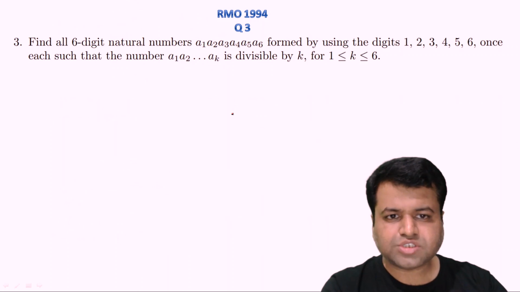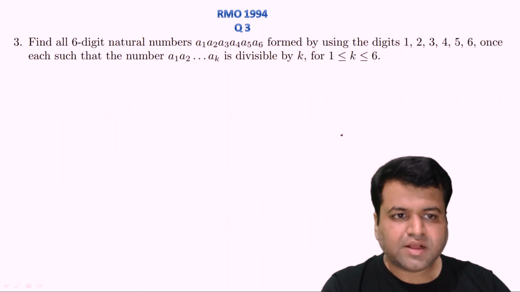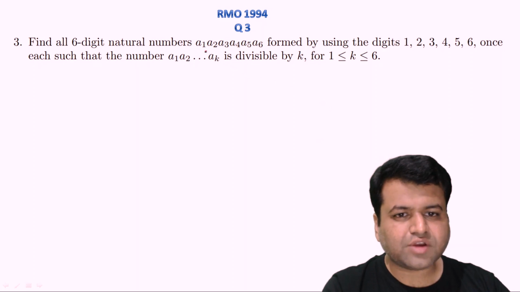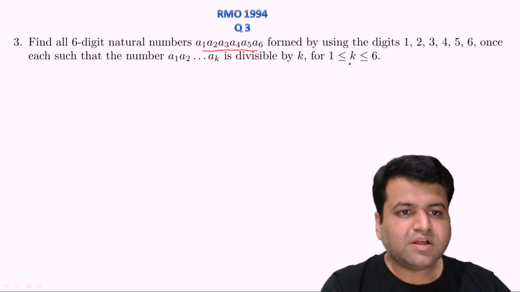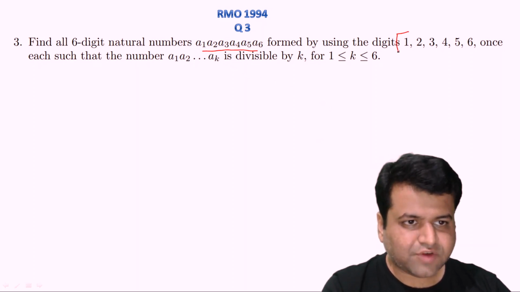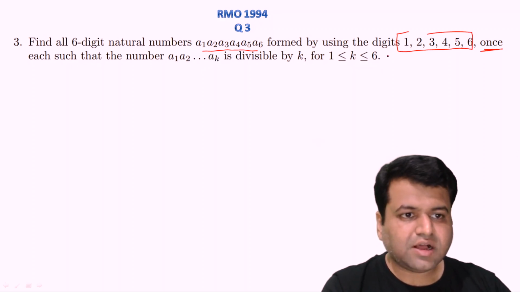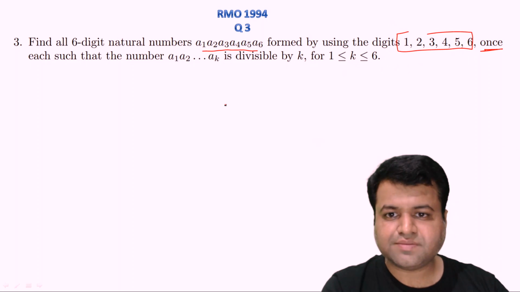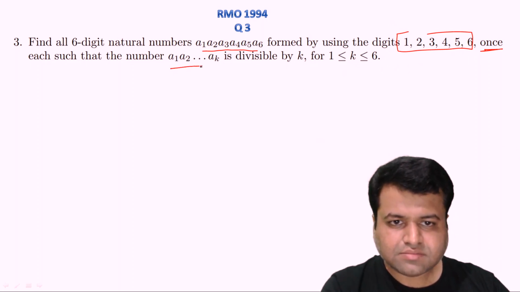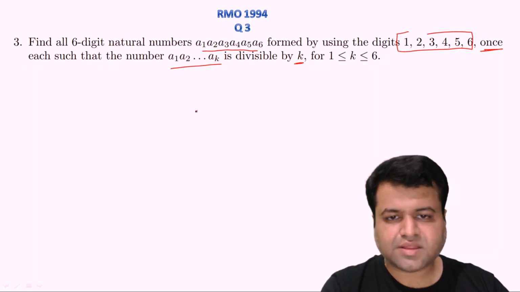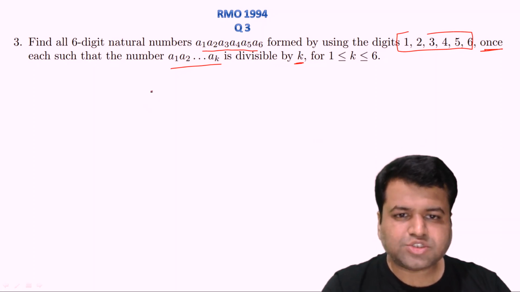This is question number 3 of year 1994. This is basically a question of number theory. The question says that we need to find all 6-digit natural numbers A1, A2, A3, A4, A5 and A6 formed by using the digits 1, 2, 3, 4, 5 and 6 once. That is, we can use these digits only once, such that this number A1, A2 up to AK is divisible by K. That is, first digit should be divisible by 1.